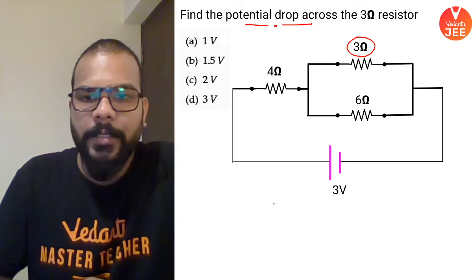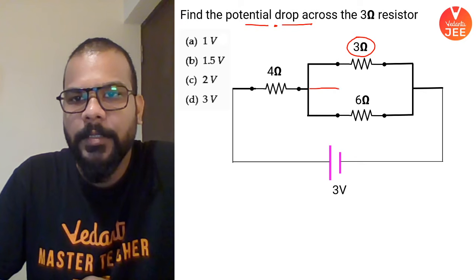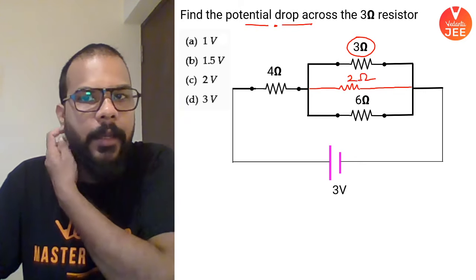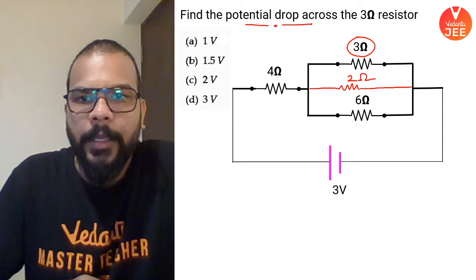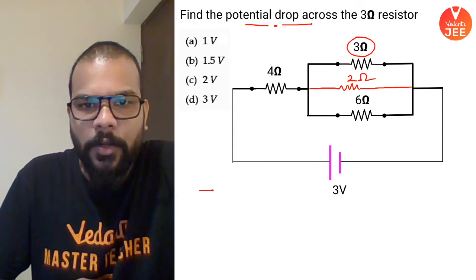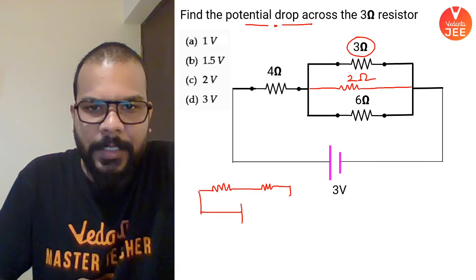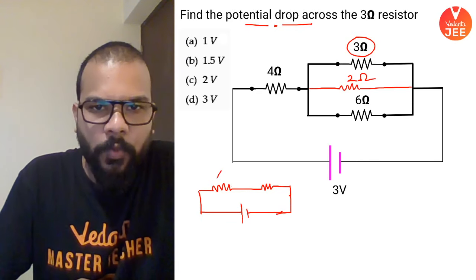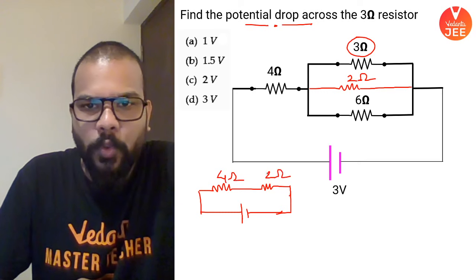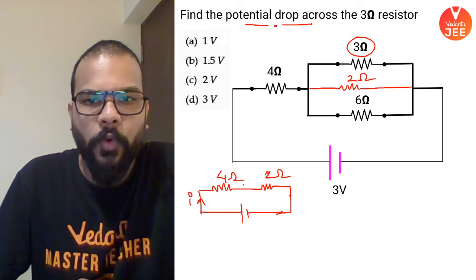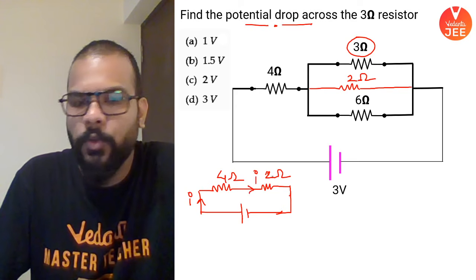So guys, if you remember, the equivalent resistance of these two came out to be 2 ohms, and we know that if we redraw this diagram, we will have the same current flowing through 4 ohms and 2 ohms. So if I is flowing through 4 ohms, it will be the same current flowing through 2 ohms.